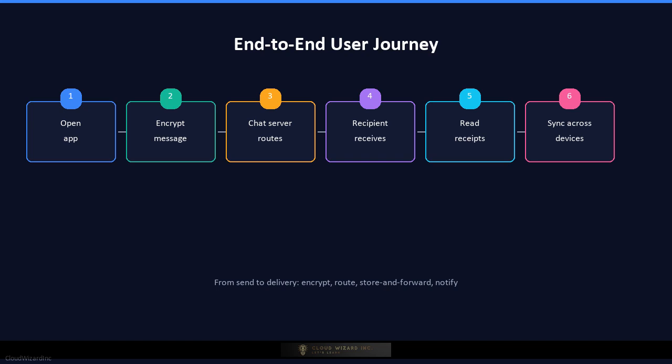If Alice sends a photo to a group of 500 members, the client encrypts the media for each member, uploads the encrypted blob to media storage, and sends a lightweight media reference to the group fanout service, which then delivers the reference to every group member's message queue.